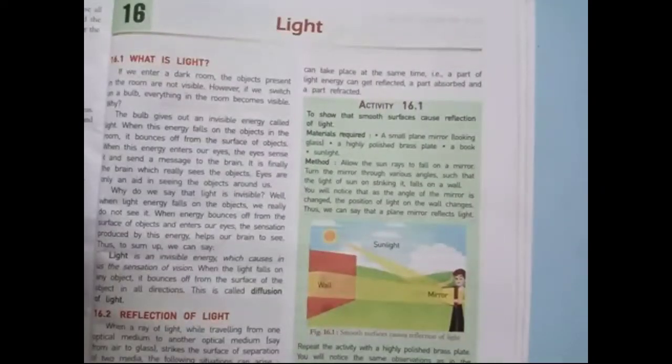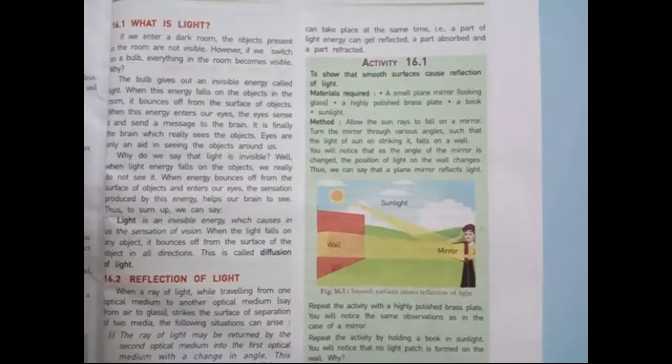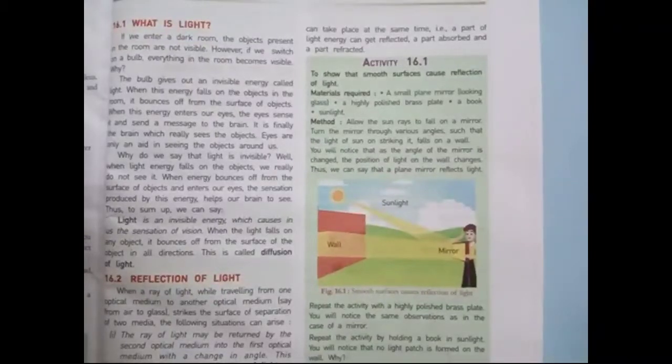Light is an invisible energy which causes in us the sensation of vision. When the light falls on any object, it bounces off the surface of the object in all directions. This is called diffusion of light, which means, students, light is an invisible energy which causes the sensation of vision, and when light falls on any object, it bounces back. It is called the diffusion of light.